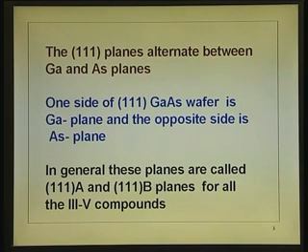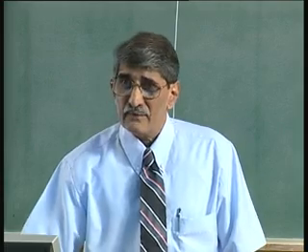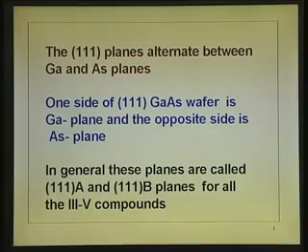If you take a gallium arsenide wafer, you have gallium plane on one side, go on alternating, and at the other extreme end you have the arsenic plane, because it can never remain arsenic on both sides. It starts with gallium, ends with arsenic on the other surface. In general, even for indium phosphide, you start with indium, and the other end of the 1-1-1 plane is phosphorus.